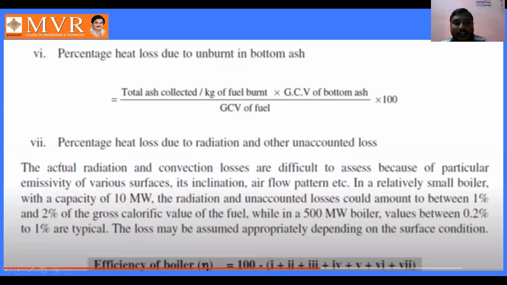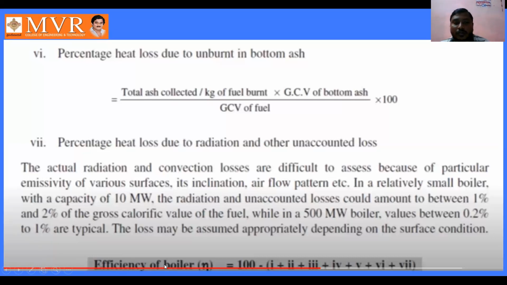The actual radiation and convection loss are difficult to assess because of the particular emissivity of various surfaces, their inclination, airflow pattern, etc. In a relatively smaller boiler with a capacity of 10 megawatt, the radiation and unaccounted losses could amount to 1% to 2% of the gross calorific value of the fuel, while in a 500 megawatt boiler, values between 0.2% to 1% are typical. The losses may be assumed approximately depending on the surface condition.